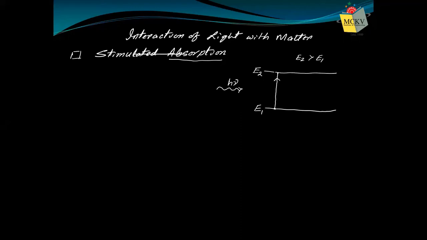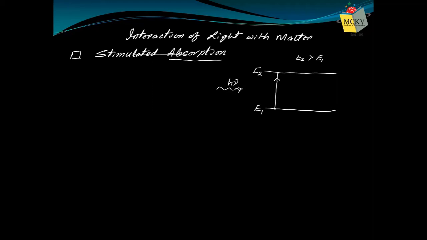And this atom doesn't absorb the photon and doesn't go to the high energy level automatically. Spontaneously it doesn't go, because all atoms prefer the lowest possible energy level. That means E1 is the preferable energy state. But now this atom is excited to E2. Why? Because it is a stimulated process. You have supplied this energy. You have allowed this atom to take that energy, and once it takes that energy, it is excited.